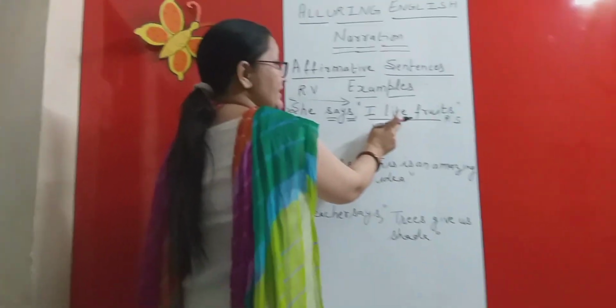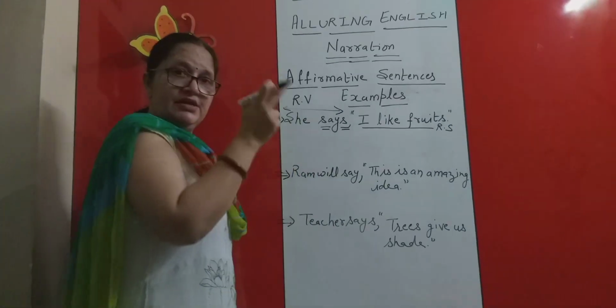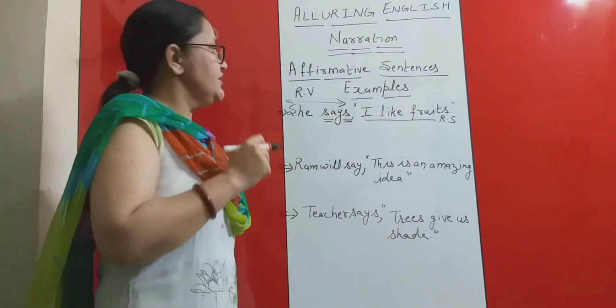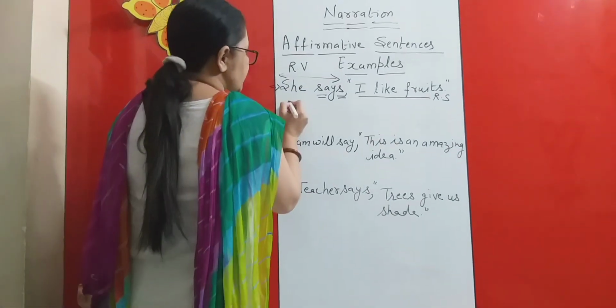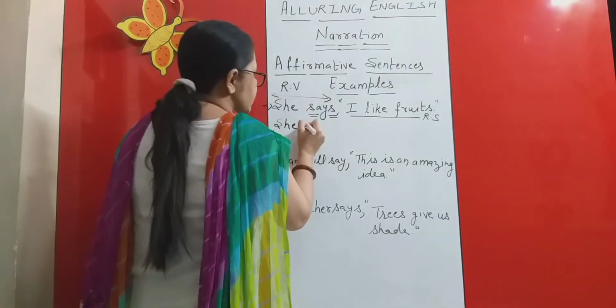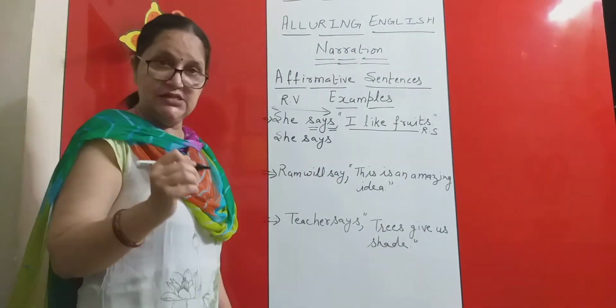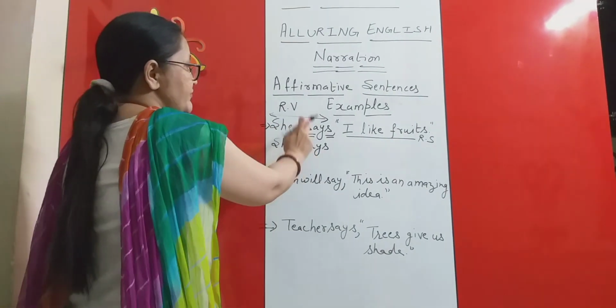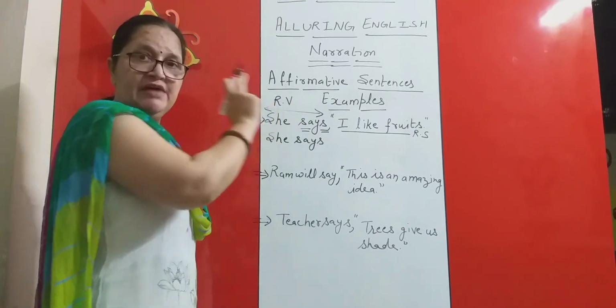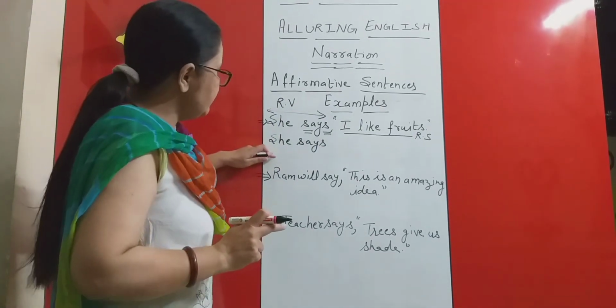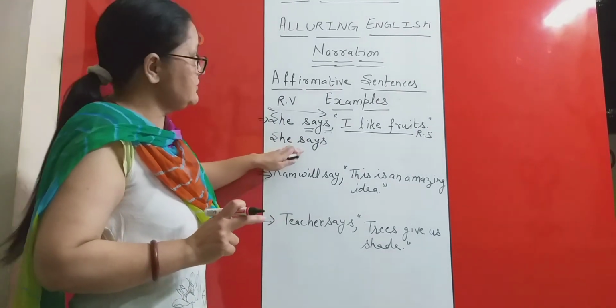So this tense will not change and the rest of the things will be changed. Just see how we'll do it. She says. We will not convert it into tells, reason being, we do not have the object, the listener, here. So "she says" will remain as it is.